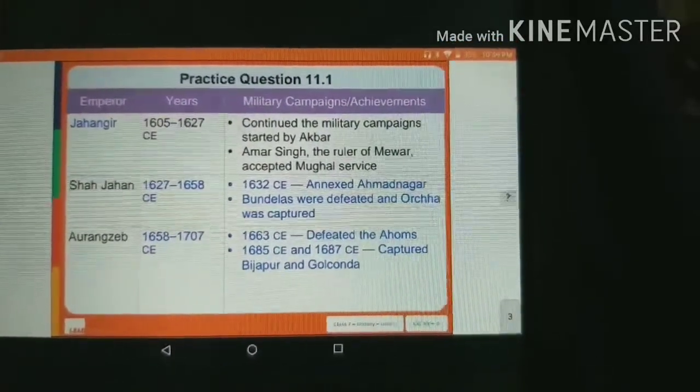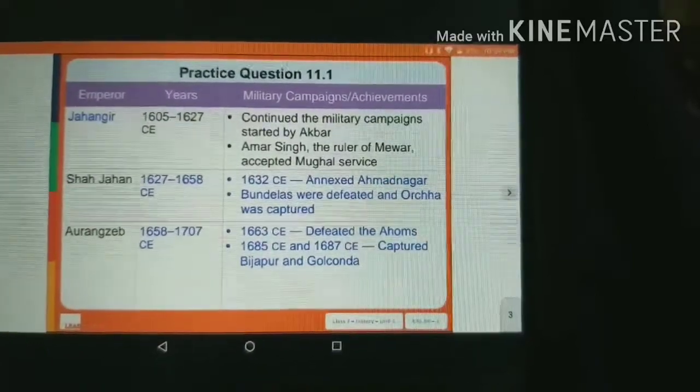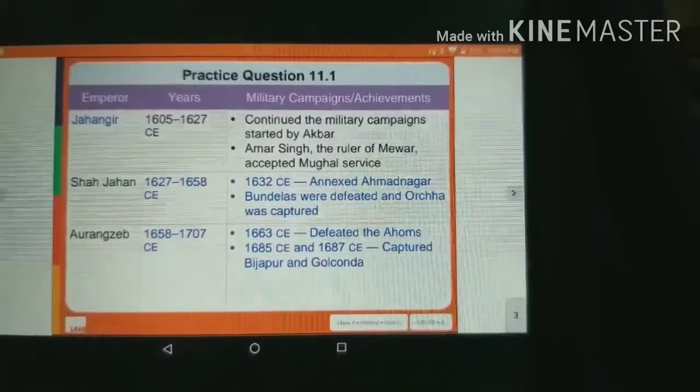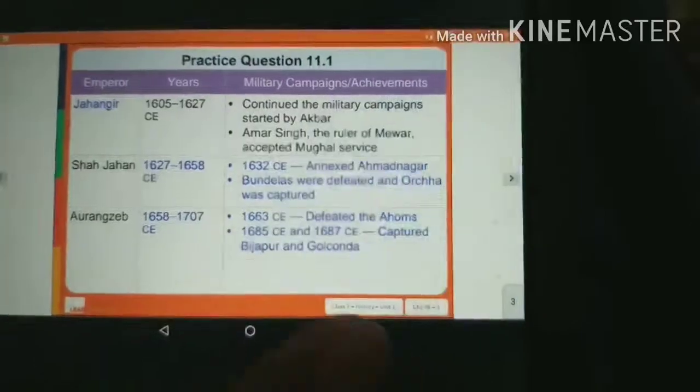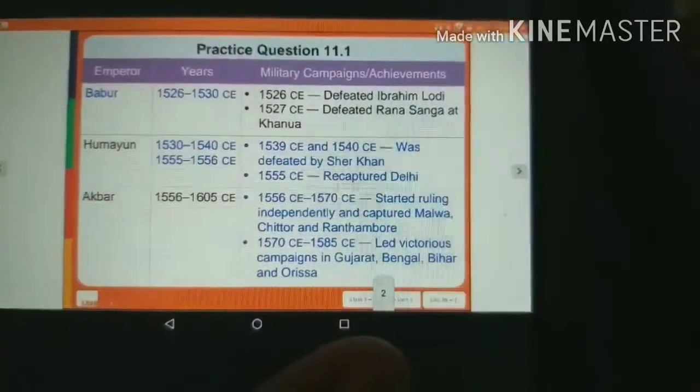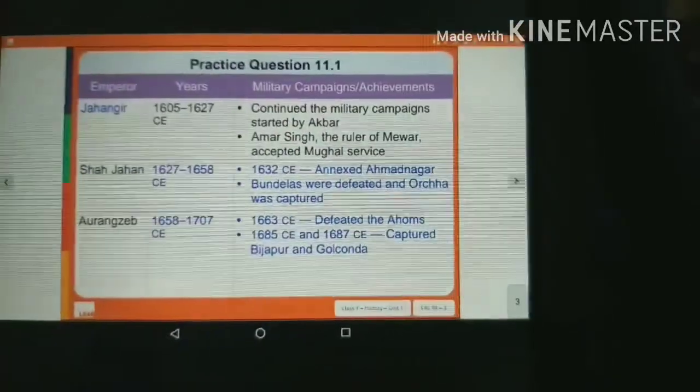Okay students, this was all for today. I hope you got it very clear what were the achievements of the different Mughal rulers.